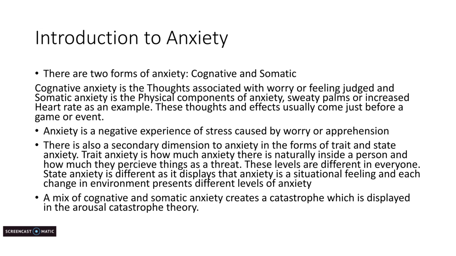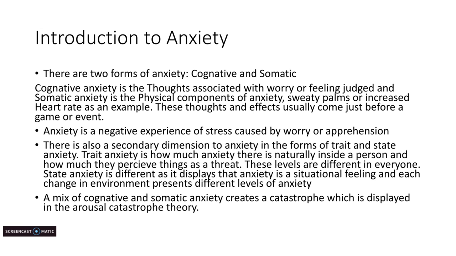Anxiety. There are two forms of anxiety, cognitive and somatic. Cognitive anxiety is the thoughts associated with worry or feeling judged, and somatic anxiety is the physical components of anxiety, so sweaty palms or increased heart rate as an example. These thoughts and effects usually come just before a game or event. Anxiety is a negative experience of stress caused by worry or apprehension.